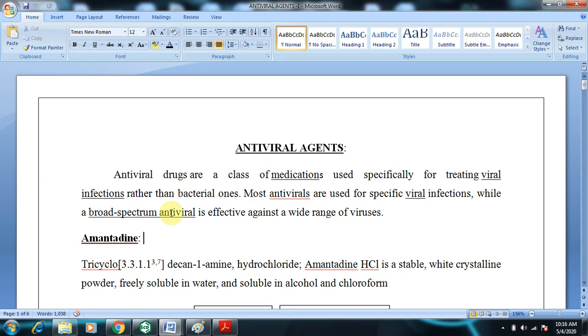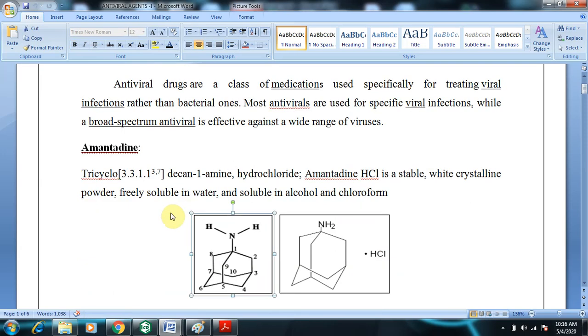Coming to the first drug under antiviral agents that we are going to discuss, amantadine. As you can clearly see in the structure, this is tricyclic. You can see two cyclohexane rings. An easy way to draw the structure: two cyclohexane rings, one vertical and another one horizontal, in chair form.